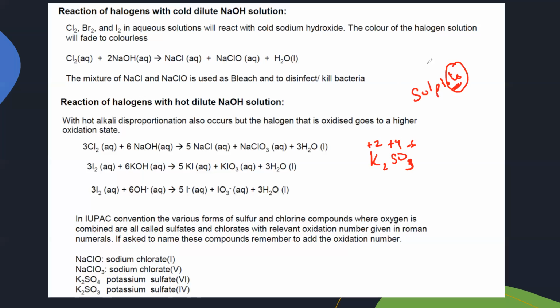The name should end in ITE. So either you say the same name and write the different oxidation number: I can say this is potassium sulfate(VI) and this is potassium sulfate(IV). Or, if I don't want to say the oxidation number, then I can say one is potassium sulfate, another one is potassium sulfite. Sulfite, with ITE, we can write. Is it clear?